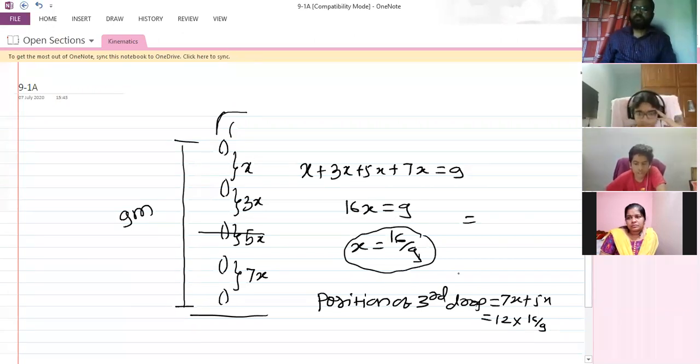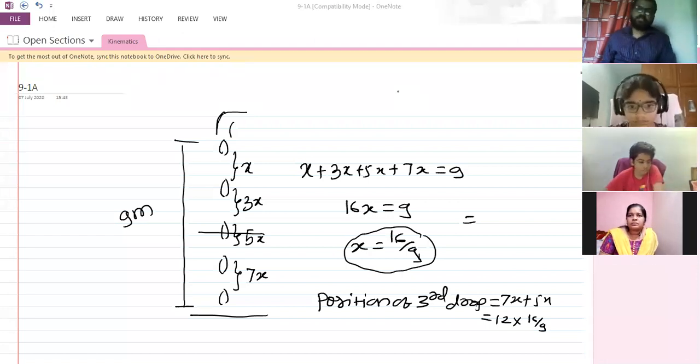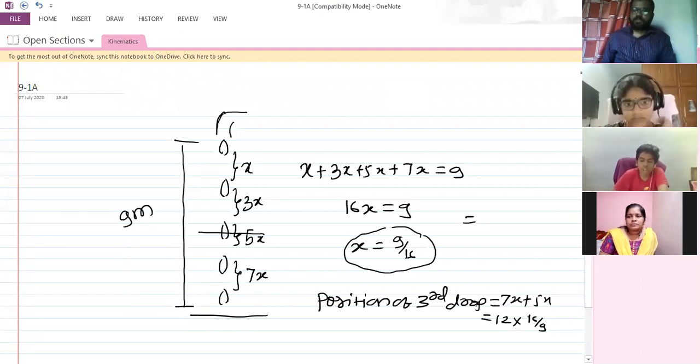Yes, it's 9 divided by 16, just a minute. So the third drop will be 12 into 9 divided by 16. So it will be like 3 into 9 divided by 4, that is 27 by 4.